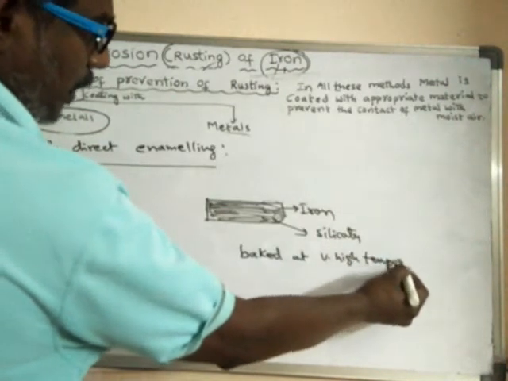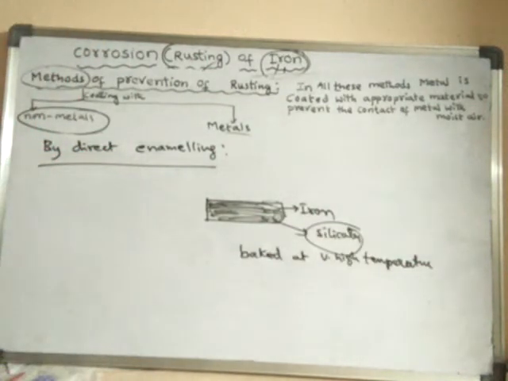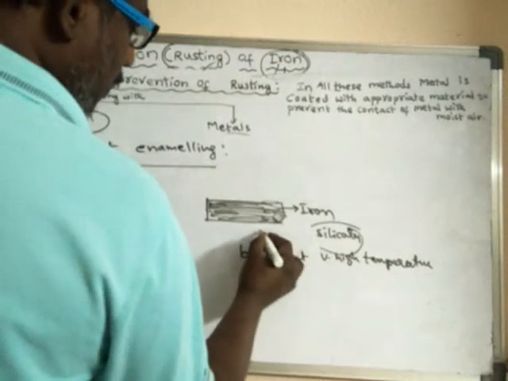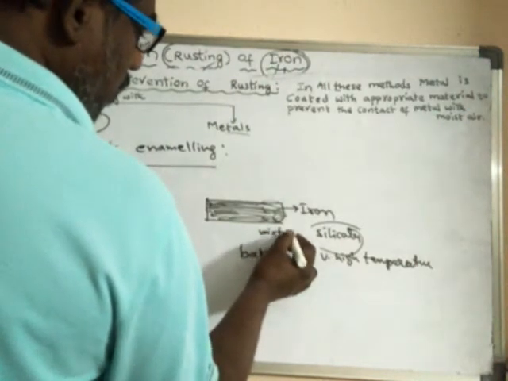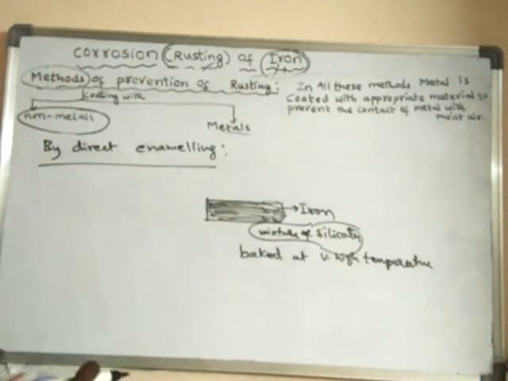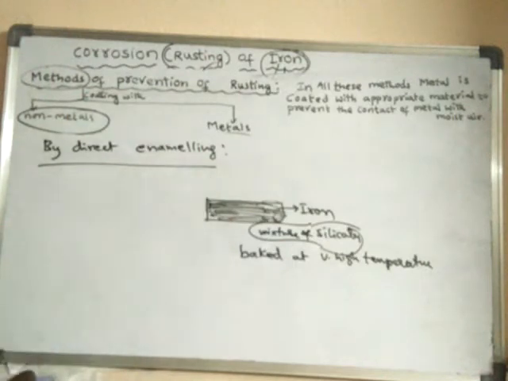Due to this, these silicates form a layer, and it forms a strong coating on this iron metal.